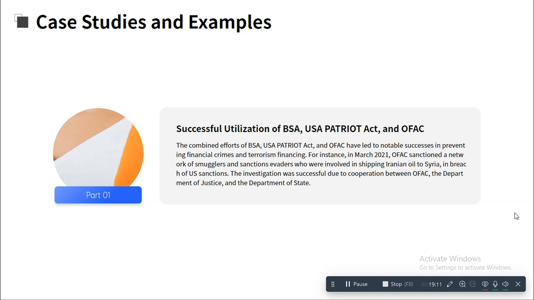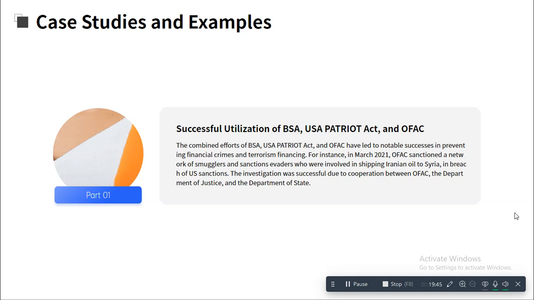In March 2021, OFAC sanctioned a network of smugglers and sanctions evaders who were involved in shipping Iranian oil to Syria in breach of US sanctions. The investigation was successful due to cooperation between OFAC, the Department of Justice, and the Department of State. There was information sharing between all these entities, and financial institutions also reported from where these funds were originating. There was suspicion about why the funds were moving so fast.